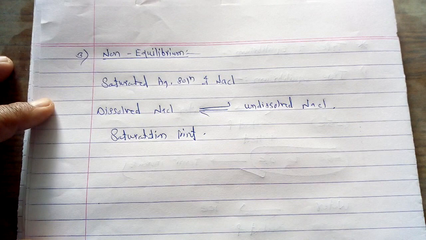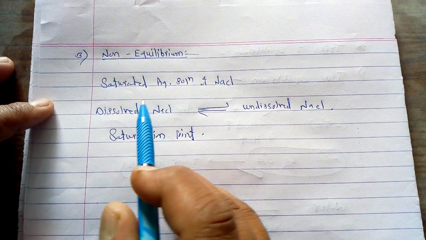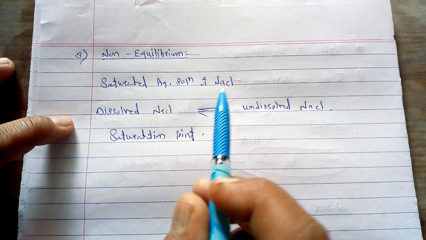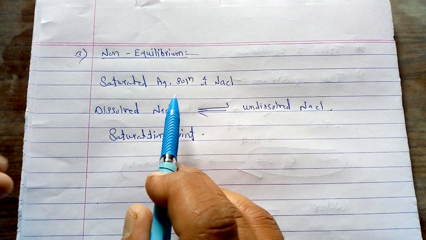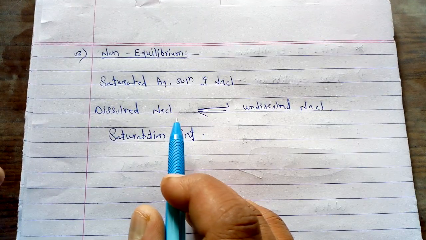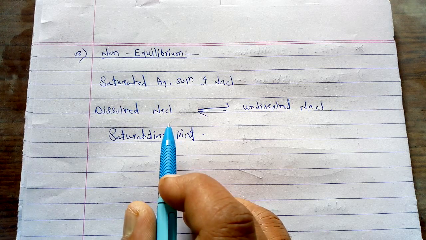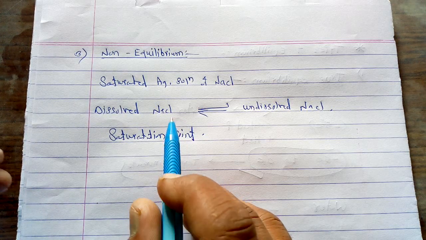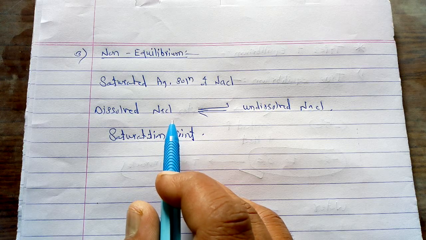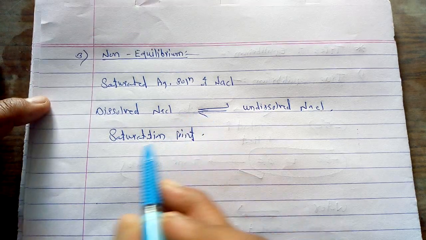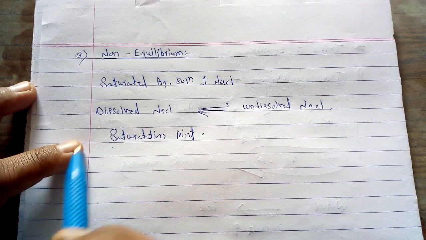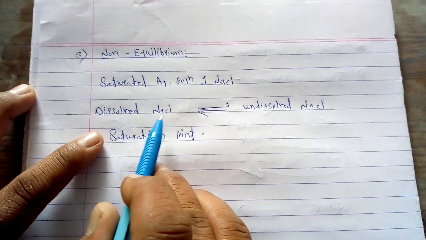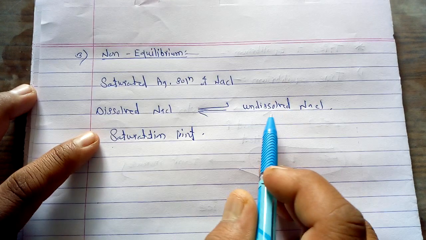Now, what is meant by the saturation point? When we gradually add more and more solid NaCl to a saturated aqueous solution, at a particular point the dissolution or solubility of NaCl becomes very low. That point is called the saturation point, and at this point there is an equilibrium between the dissolved NaCl and the undissolved NaCl.